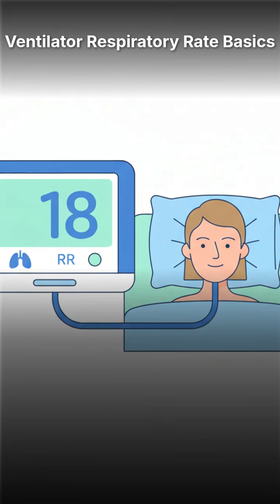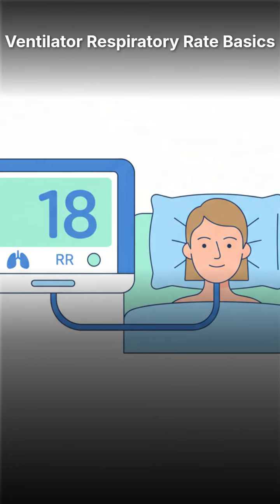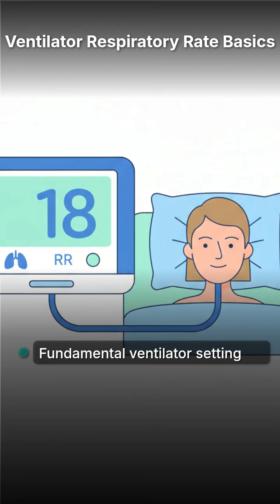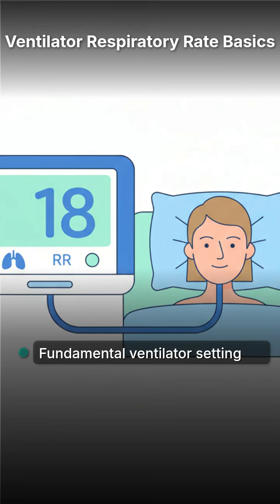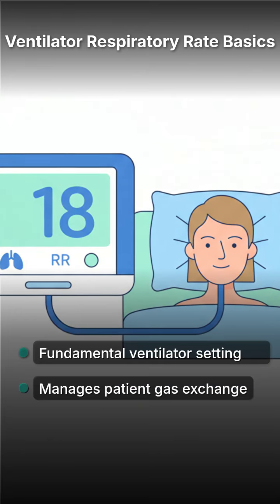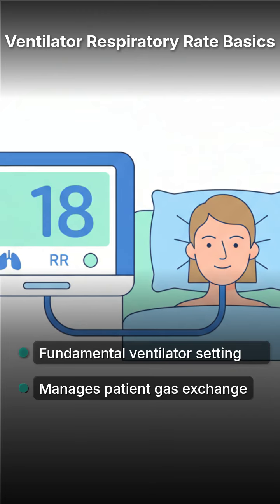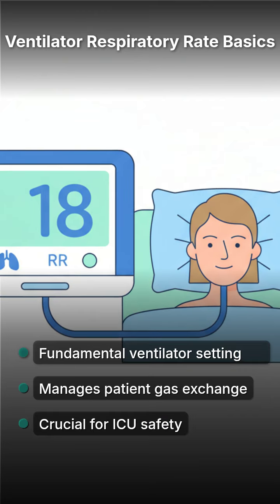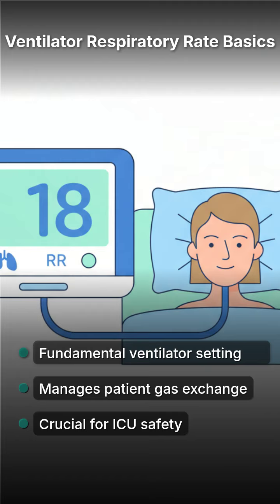What exactly does respiratory rate mean when your patient is on a ventilator? It is one of the most fundamental settings we adjust in the ICU to manage gas exchange. Understanding the rate is the first step in mastering mechanical ventilation and ensuring patient safety.